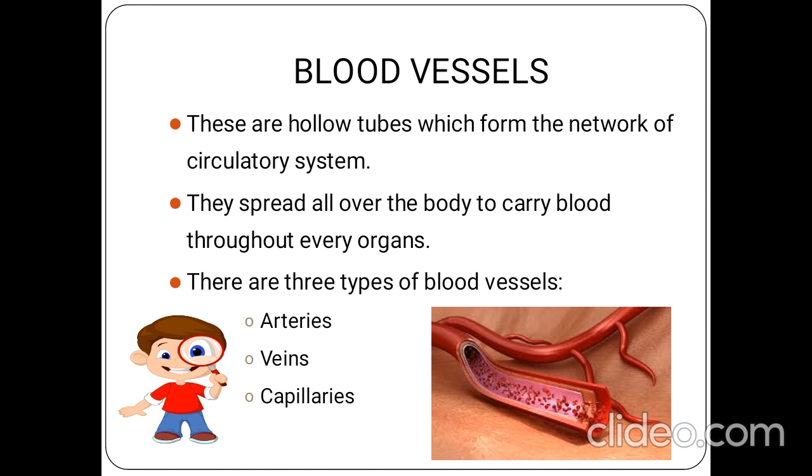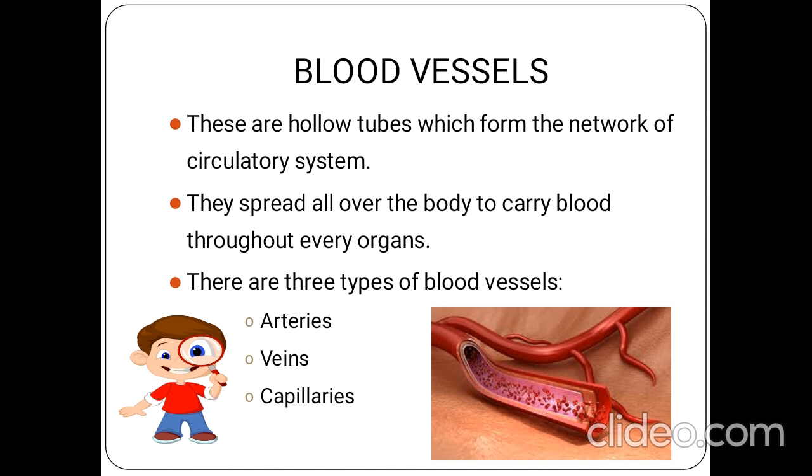Coming to blood vessels, that is the next component of the circulatory system. It is a hollow tube through which the blood can be transferred to all the parts of the body. There are three types of blood vessels: arteries, veins and capillaries.